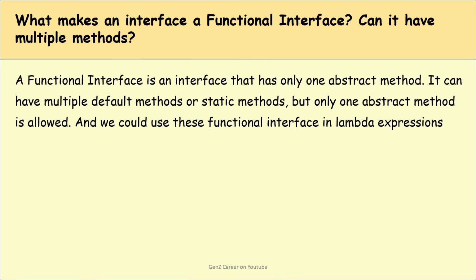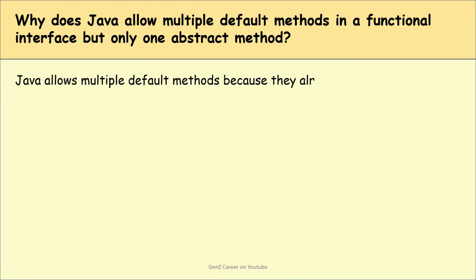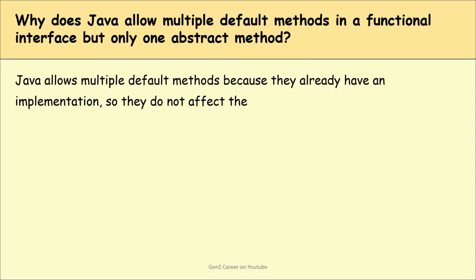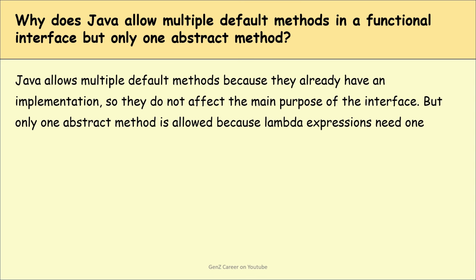The next question is why does Java allow multiple default methods in a functional interface but only one abstract method? So this is also an important question. So guys, basically Java allows multiple default methods because they already have an implementation. So they do not affect the main purpose of the interface. Are you getting my point? But only one abstract method is allowed because lambda expressions need one clear method to implement.